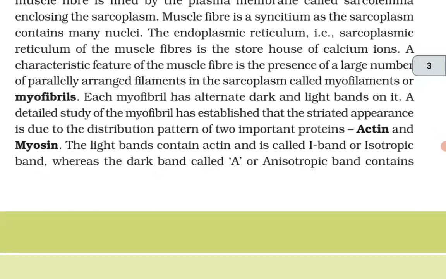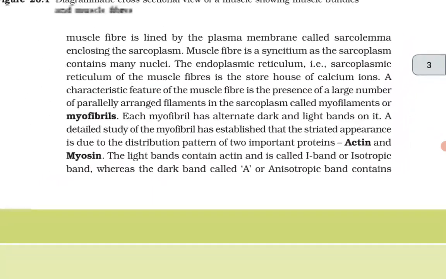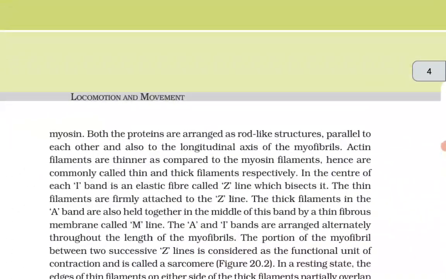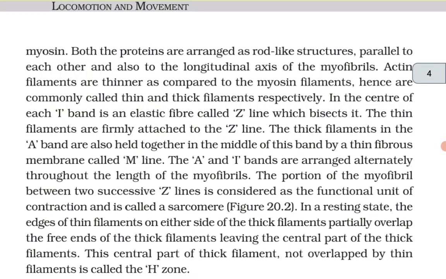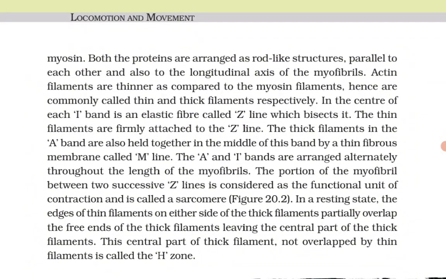A detailed study of the myofibril has established that the striated appearance is due to the distribution pattern of two important proteins, actin and myosin. The light bands contain actin and are called I bands or isotropic bands, whereas the dark bands, called A or anisotropic bands, contain myosin. Both the proteins are arranged as rod-like structures parallel to each other and also to the longitudinal axis of the myofibrils.